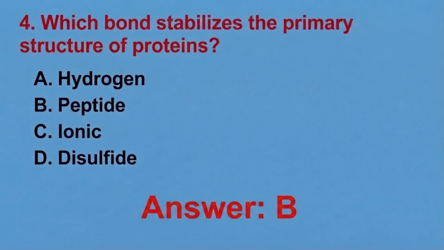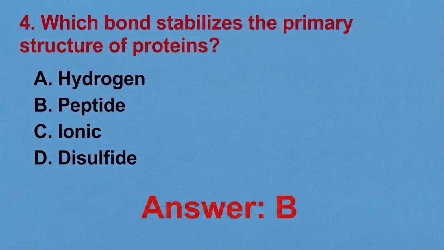So option A is wrong because hydrogen bonds stabilize secondary structures such as alpha and beta sheets rather than the primary structure. Okay, option C is wrong because ionic bonds help stabilize the tertiary structure through interactions between charged side chains. Okay, then option D is also wrong because disulfide bonds strengthen tertiary and quaternary structures by linking cysteine residues together.